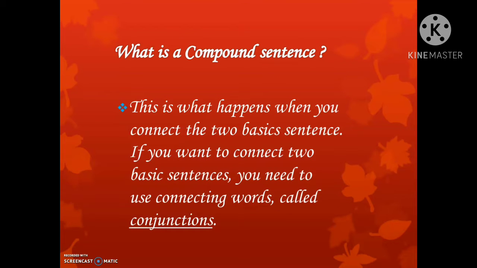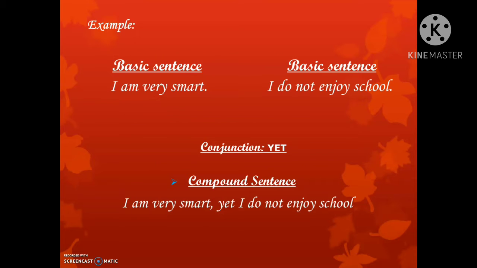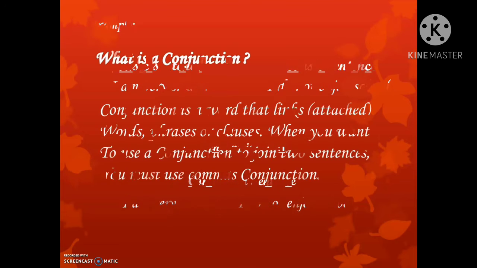What is a compound sentence? This is what happens when you connect two basic sentences. If you want to connect two basic sentences, you need to use connecting words called conjunctions. Examples: basic sentence, I am very smart, and also basic sentence, I do not enjoy school. Conjunction: but. Compound sentence: I am very smart, but I do not enjoy school.